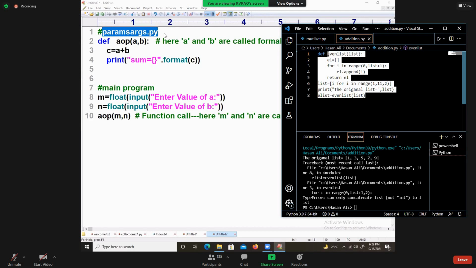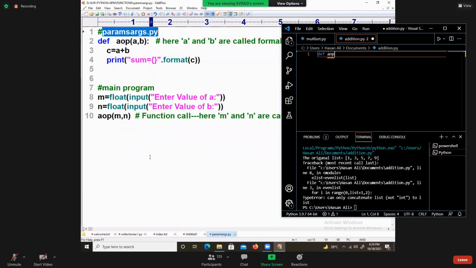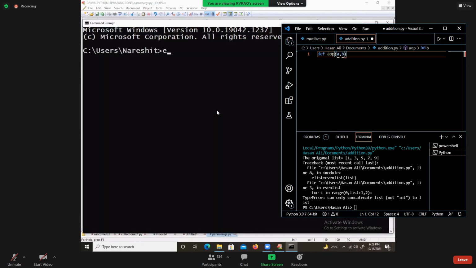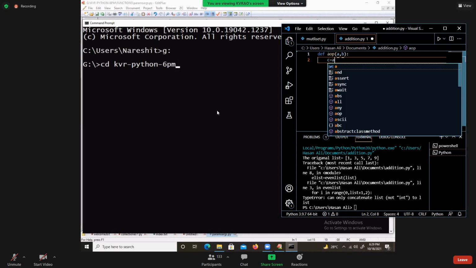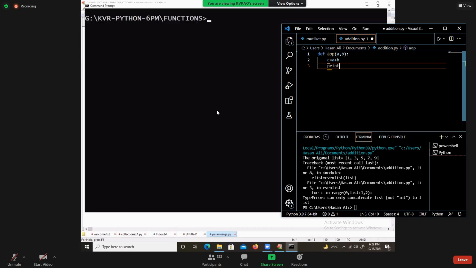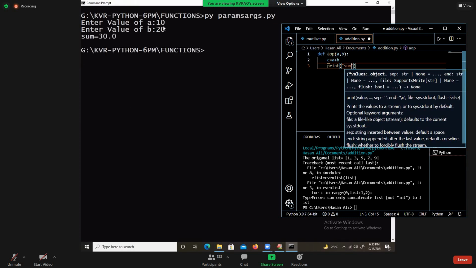Let us save this code as params.py. Let's go to the command prompt. G colon. Let's go to functions here. Py params. Arguments, value of A, the answer.